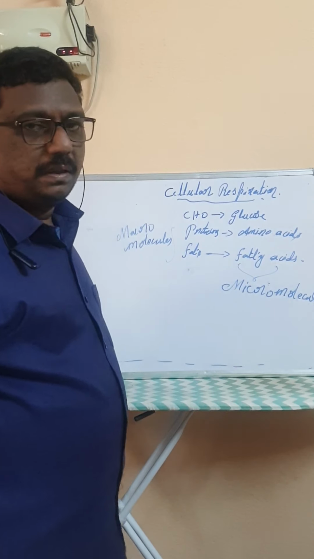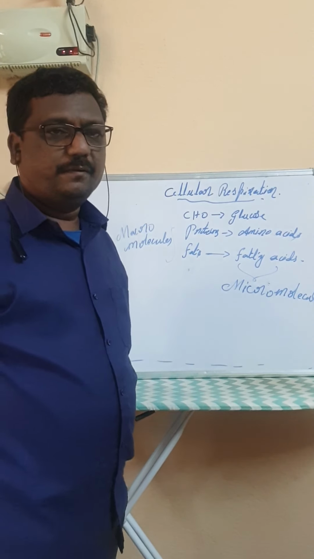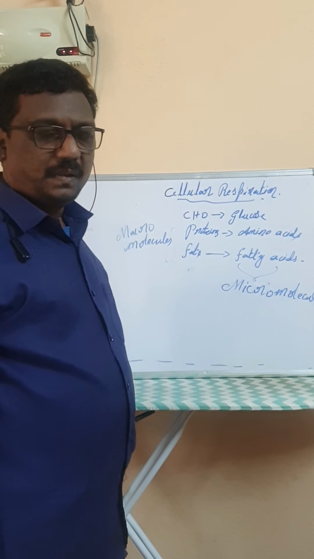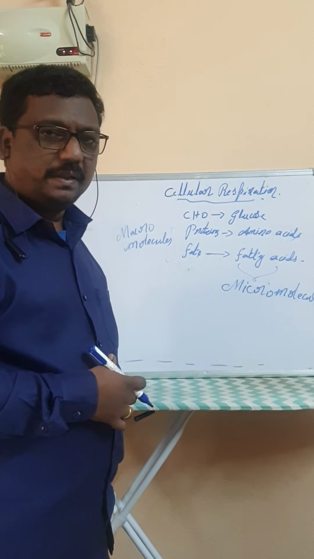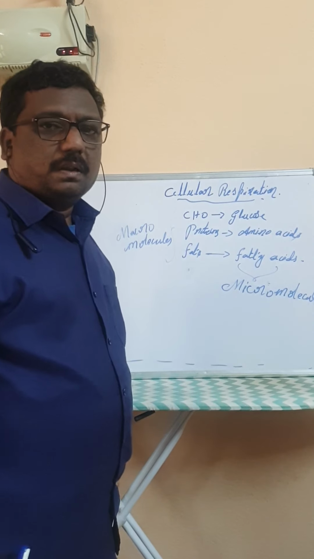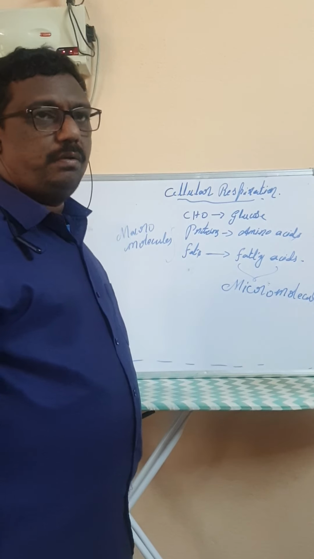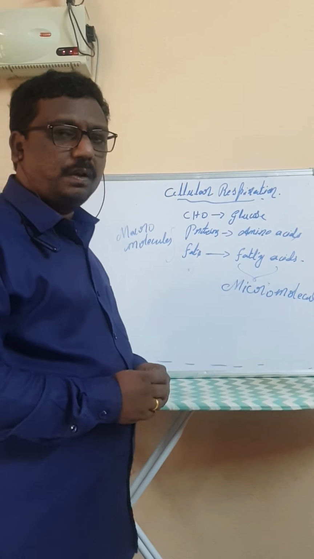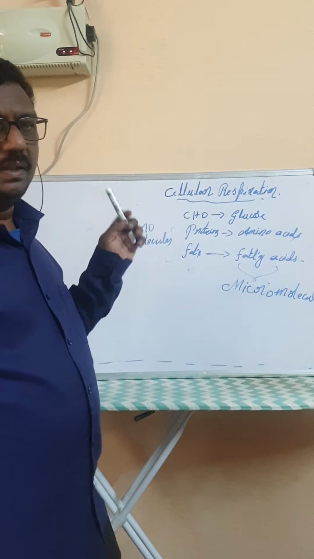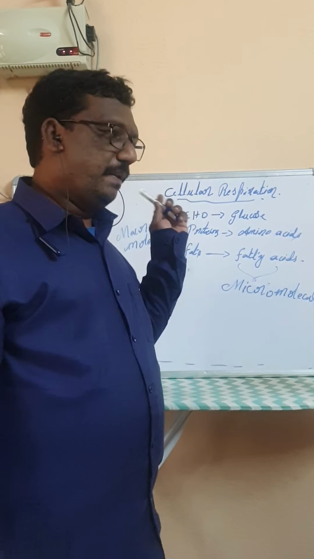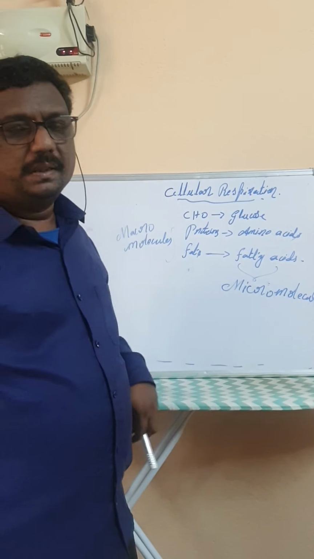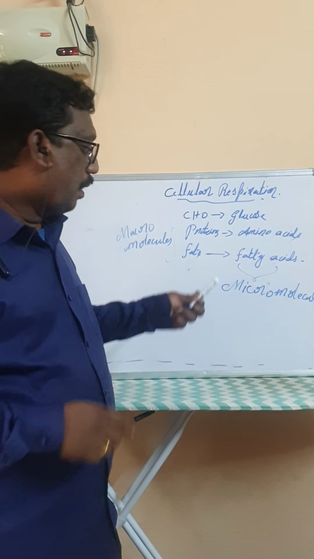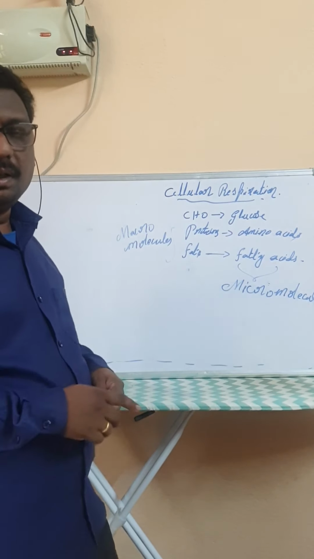We know that after the complete digestion of carbohydrates, which are converted into glucose in the small intestine, the villi absorb glucose into blood. The blood transports glucose to all the tissues or all the cells. We know how the glucose is transported by blood to all the tissues, and simultaneously oxygen is also transported to all cells.